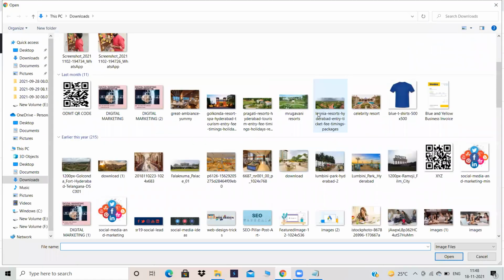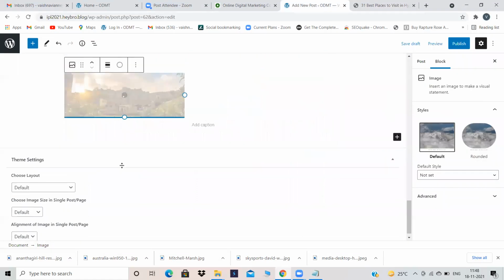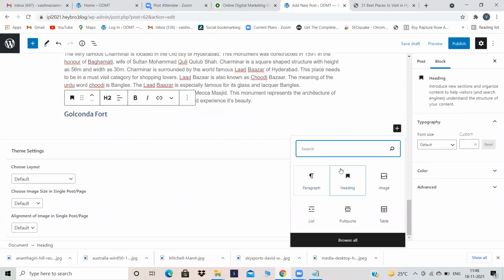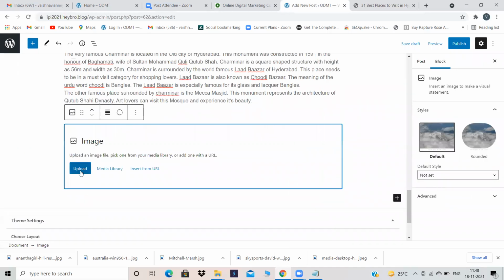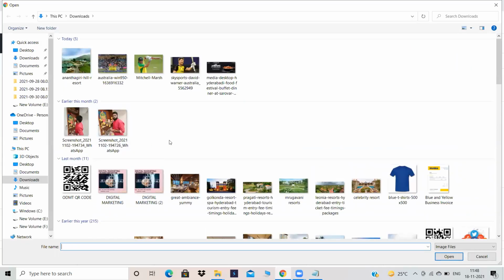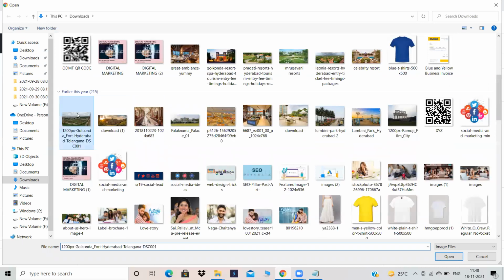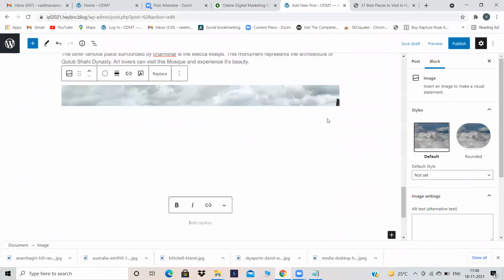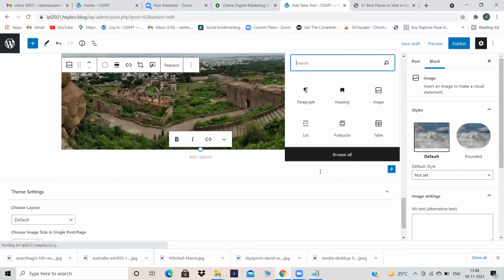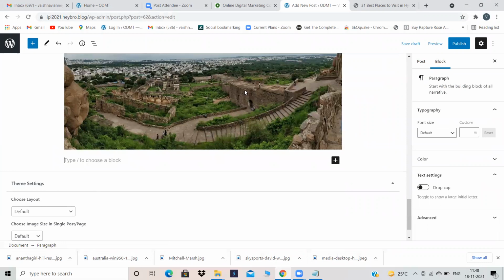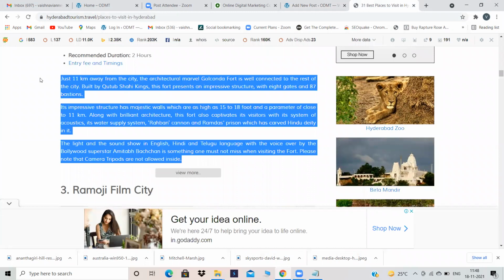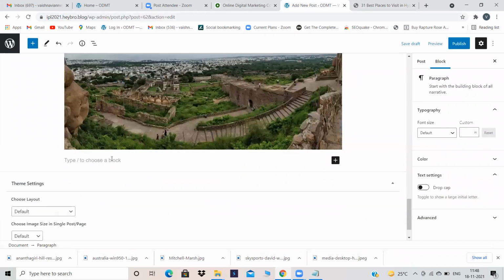Upload Golconda image. No, this image will not be uploaded very easily. It takes lots of time. So I have another image with me. Let's upload that image. Adjust the size if you want. Then again, describe something about Golconda. For description, you have to take paragraph as your block. Okay, some content is there over here. I'm just copying and pasting the content.